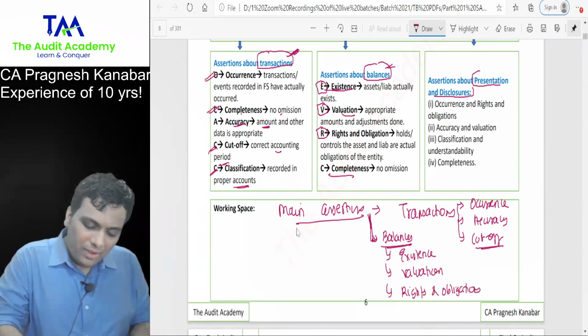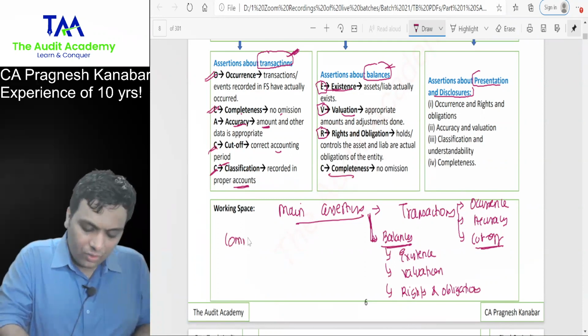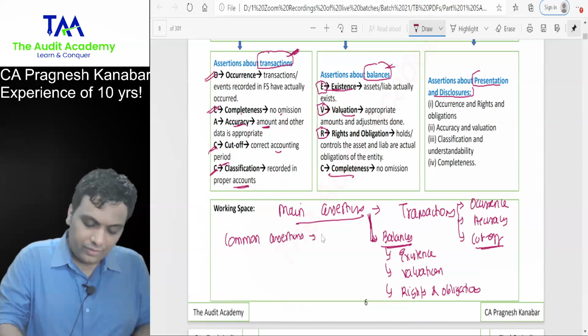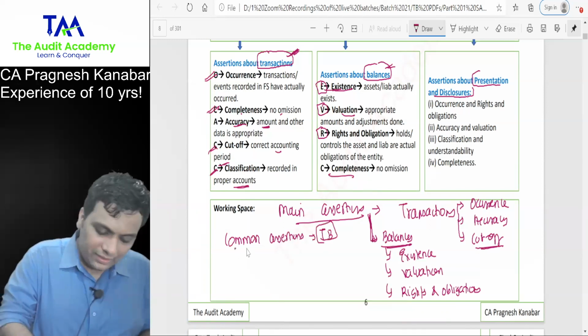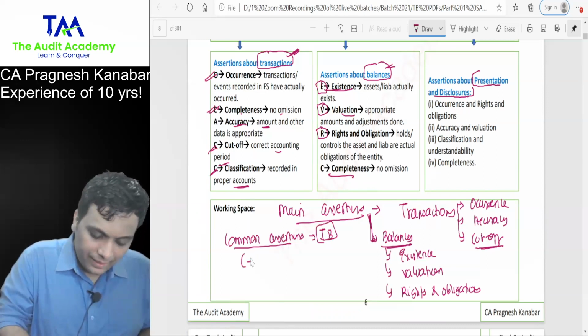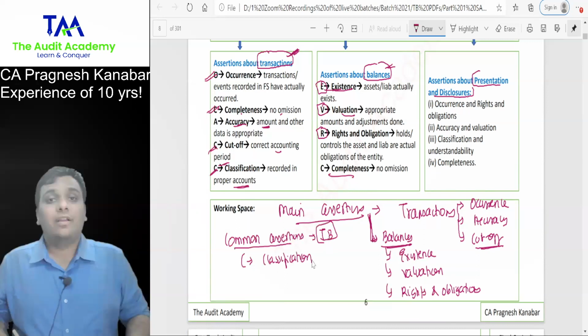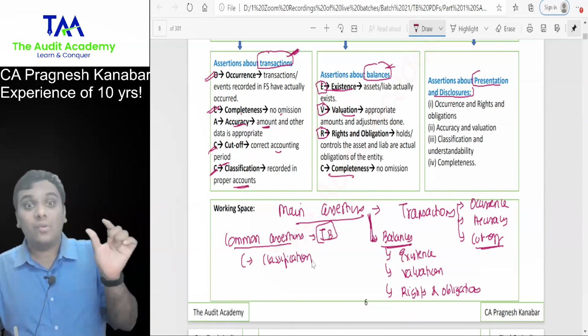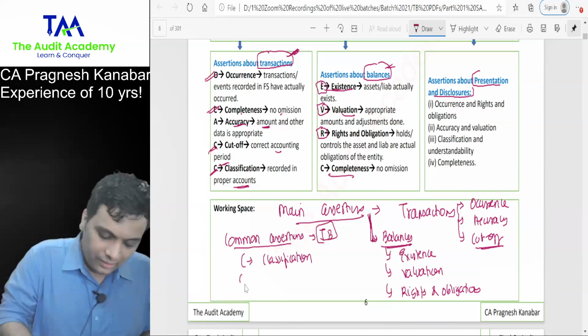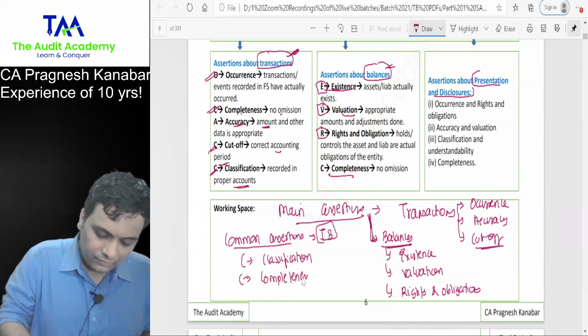Otherwise, the common assertions for transactions as well as balances. Common assertions are about classification, correct accounts, all right, completeness, and presentation and disclosure.